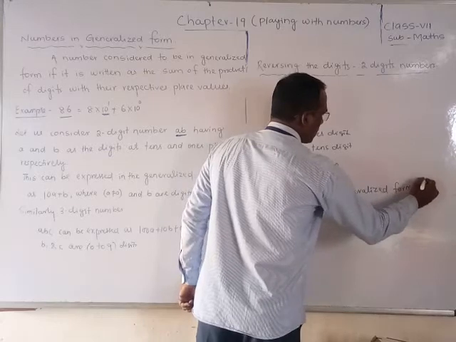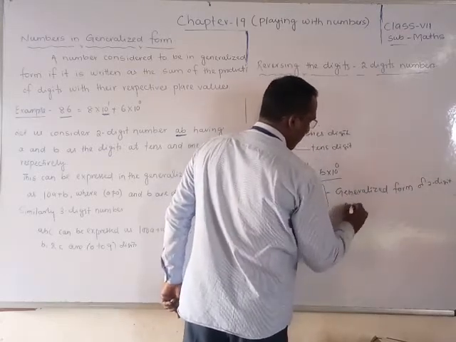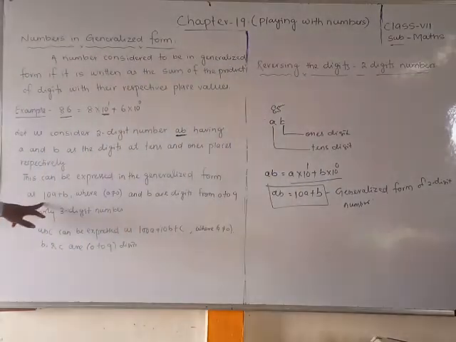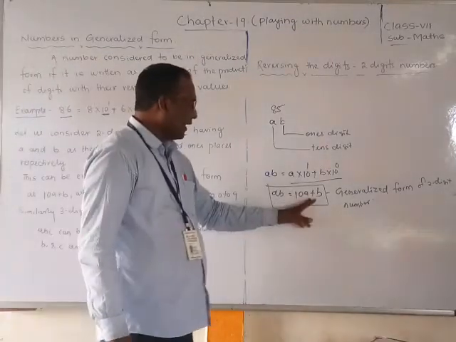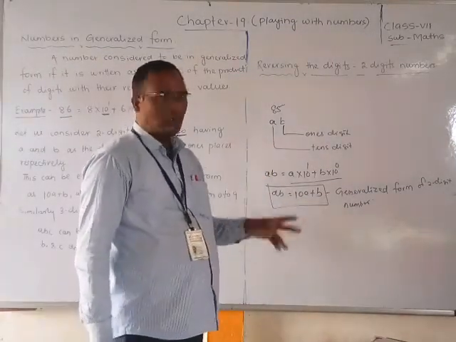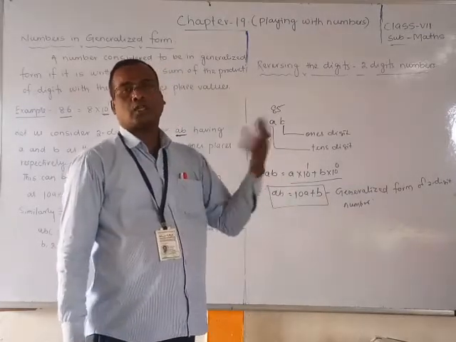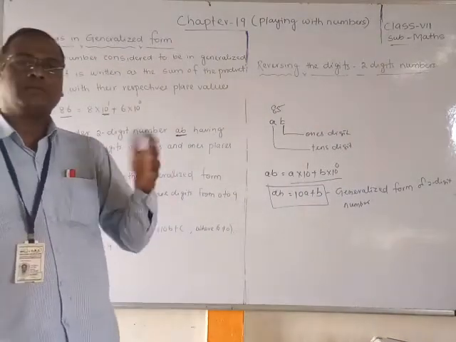Generalized form of a two-digit number. Okay, so I have written here a two-digit number as 10a plus b, where a should not be 0, and b can be any value: 0, 1, 2, 3, 4, 5, 6, 7, 8, 9.